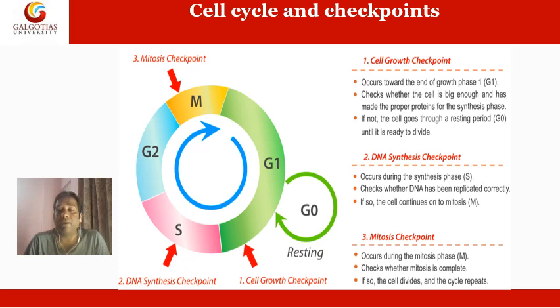If there is any disjunction during this M phase, then the cell will arrest itself and it will not go towards the cytokinesis phase. So overall, these three checkpoints check whether the cell cycle is followed correctly or not.